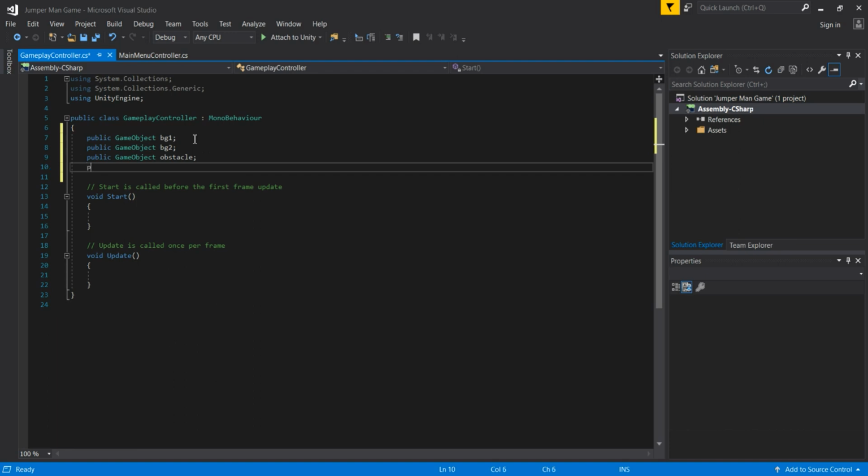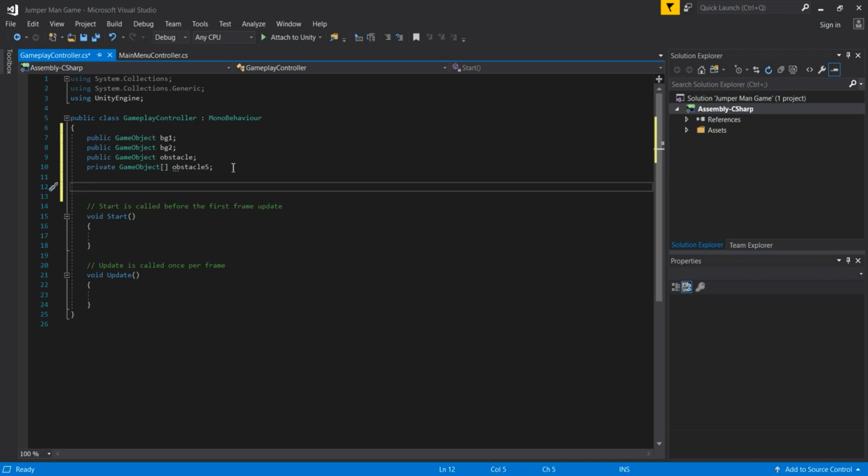Then we need to create a private game object variable, and this is going to be an array of game objects, and this is going to be our obstacles. I deliberately pass here a capital S, in order to know that this is the plural and not the singular. So don't make a mistake there. We have the singular obstacle, and we have obstacles, which is the plural, and that is the array. Okay, that is that for our obstacles.